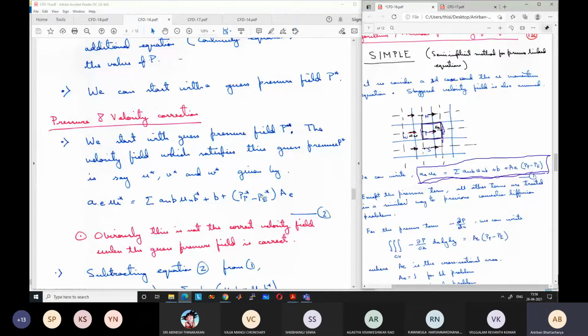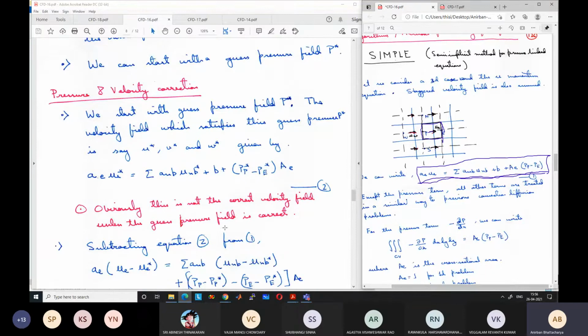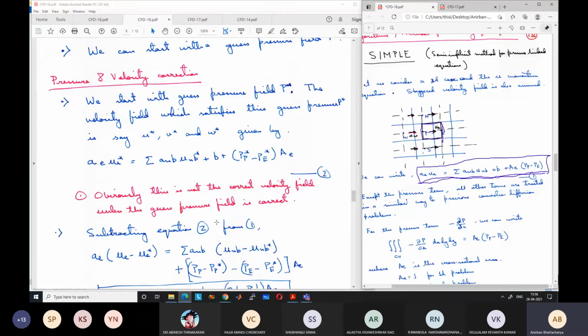Okay, so let us continue. Obviously this is not the correct velocity field unless the guess pressure field is correct, and that is like hitting a lottery. Obviously we will not get the guess pressure field correct unless it is a 1 in a million chance or something like that. So we will have the wrong velocity field after solving.